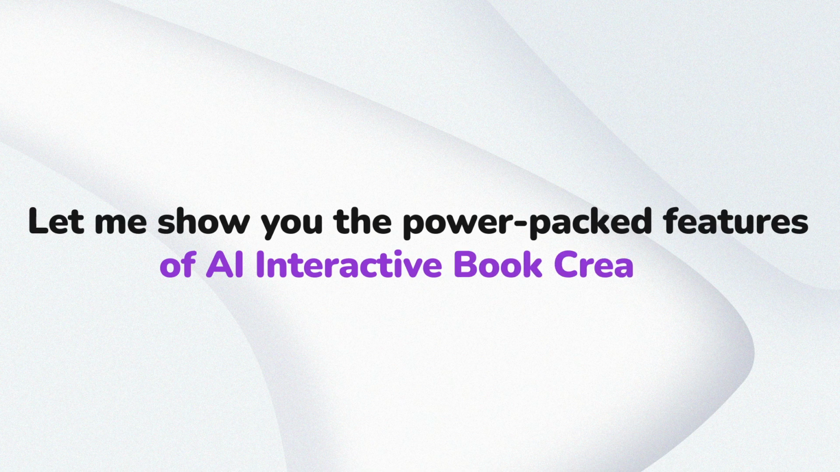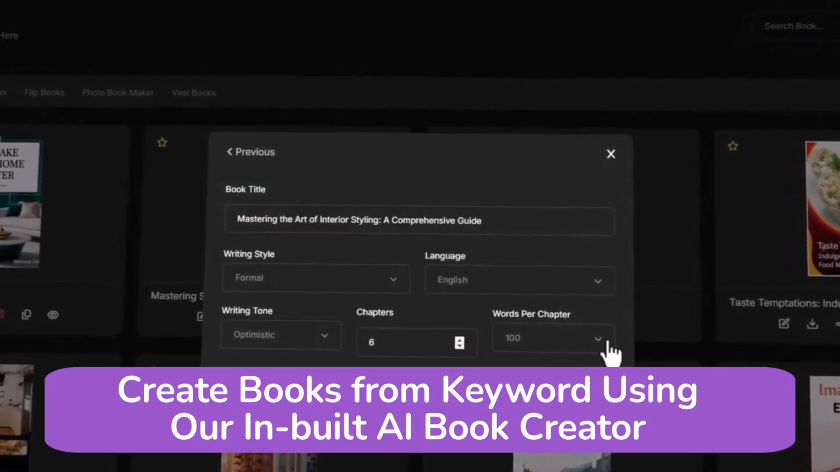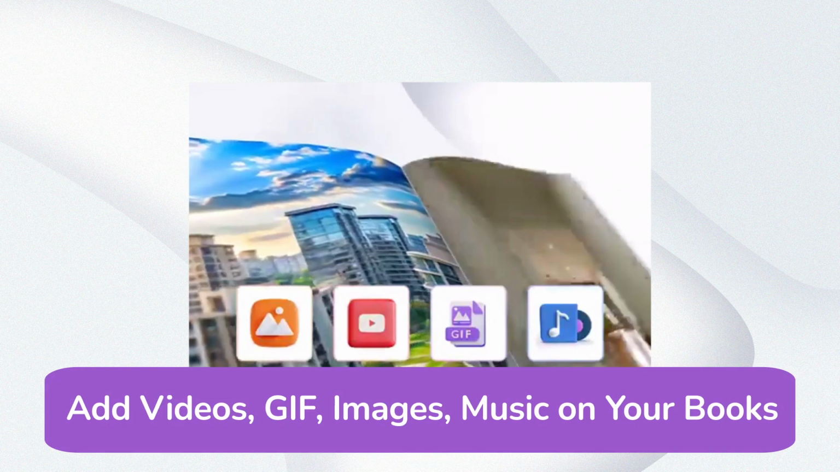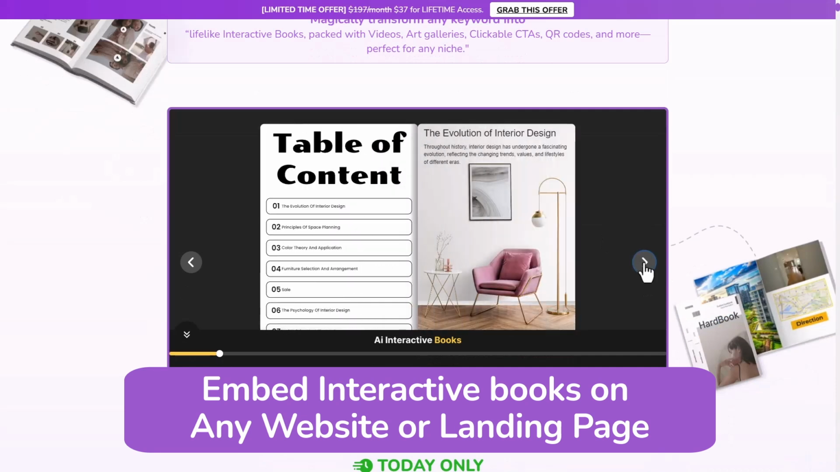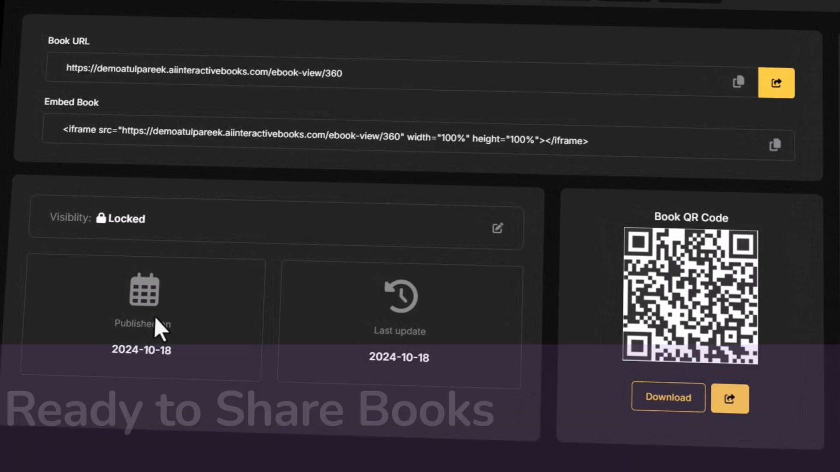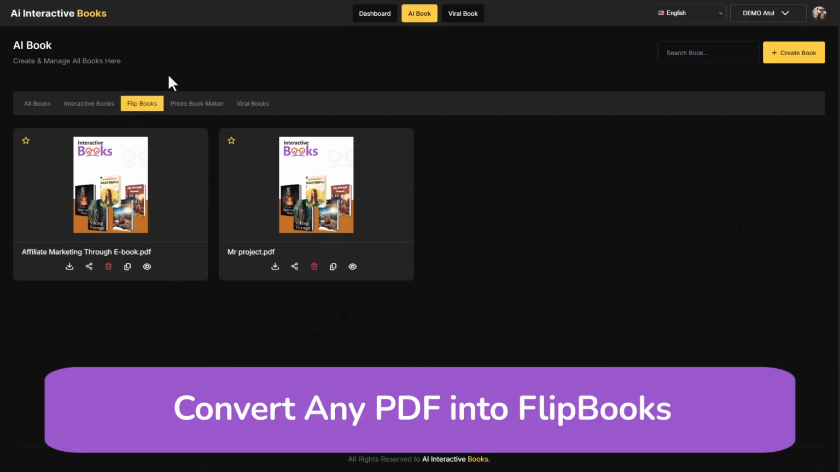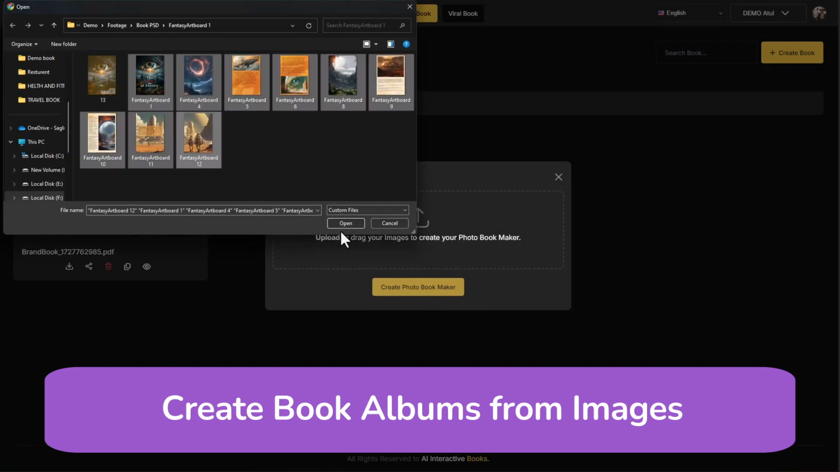Let me show you the power-packed features of AI Interactive Book Creator. Create books from keyword using our inbuilt AI Book Creator. Add CTA buttons, lead forms on your books. Add videos, GIF, graphics on your books. Embed interactive books on any website or landing page. Make your books public or password protected. Get QR code ready to share books. Convert any PDF into flipbooks. Create book albums from images.